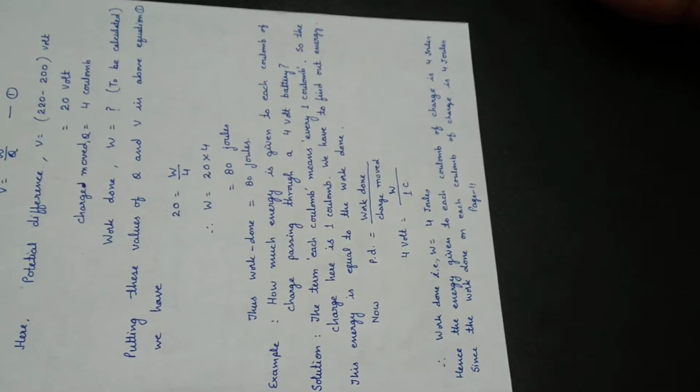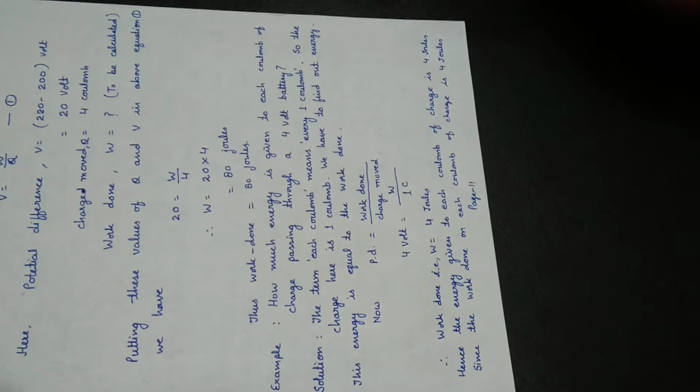How much energy is to be given? 4 joule of energy is to be given to each coulomb of charge passing through a 4 volt battery.